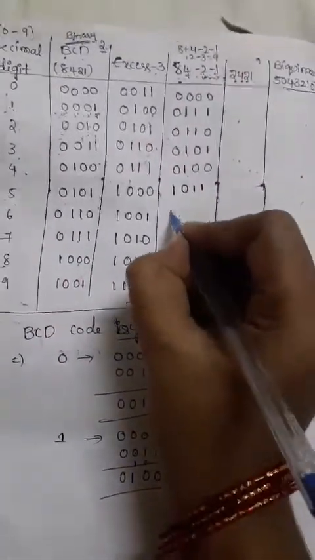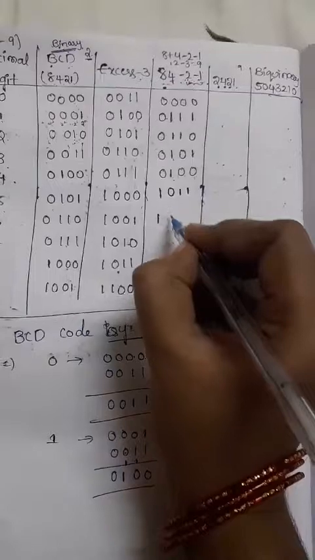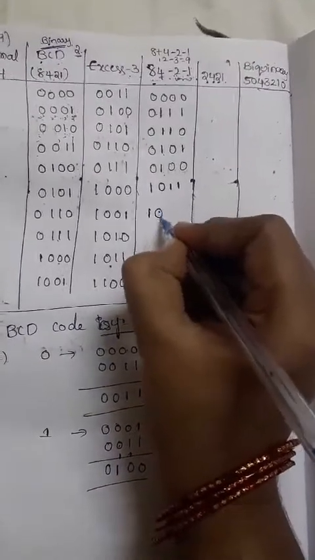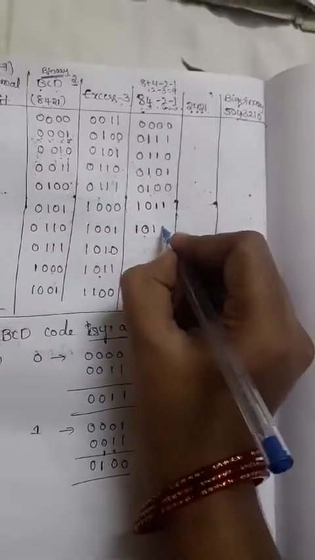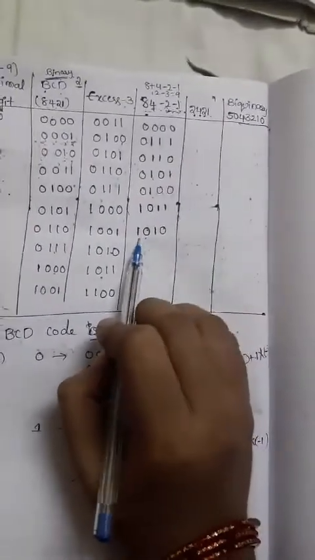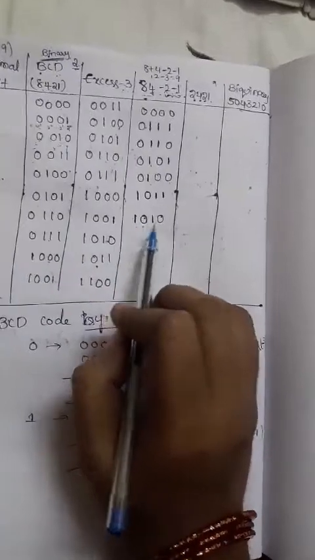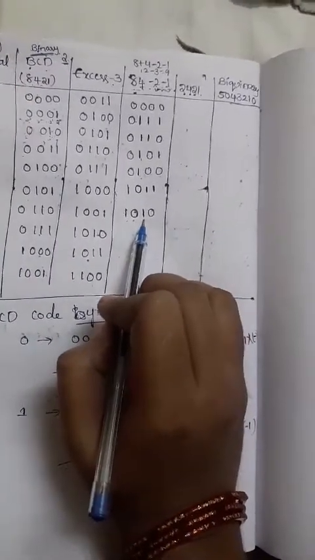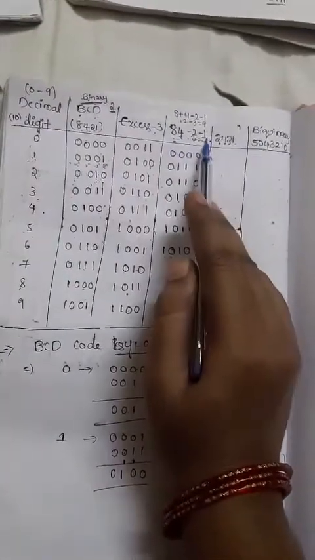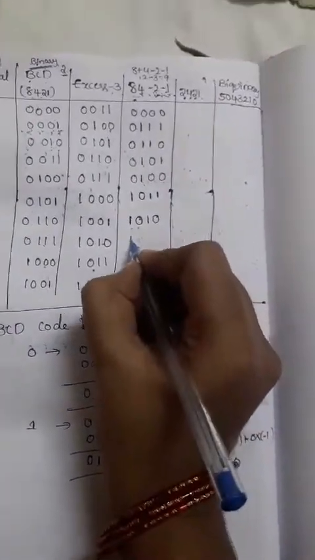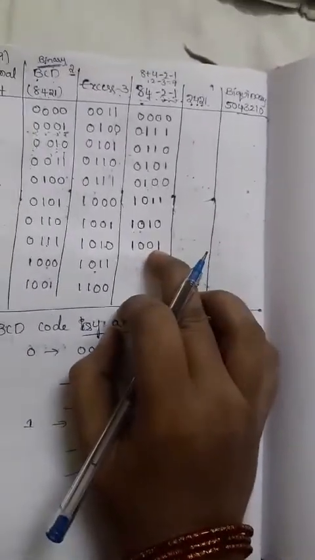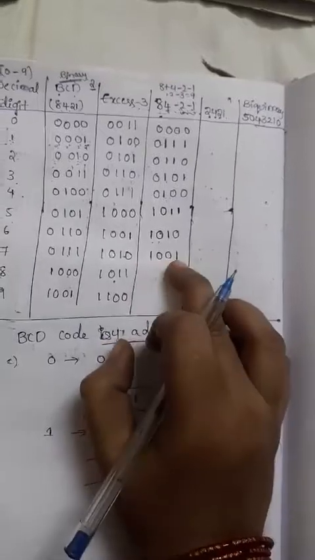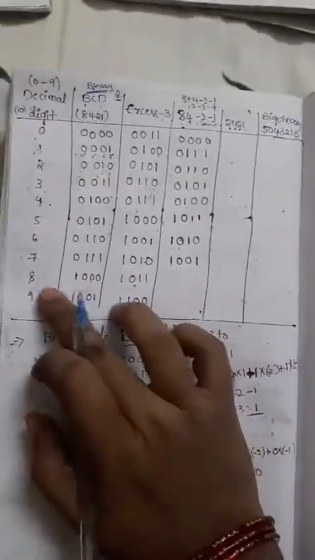That's why 8 itself is highlighted and 4 is 0, and minus 2 is highlighted and minus 1 is 0. So directly check it. This is the 8 possibility and this is the minus 2 possibility. 8 minus 2 is nothing but 6. And 7? How to get the 7? 8 minus 1 is 7. So that means 8 and 1 will be highlighted, 1001. So 8 minus 1 will be 7.